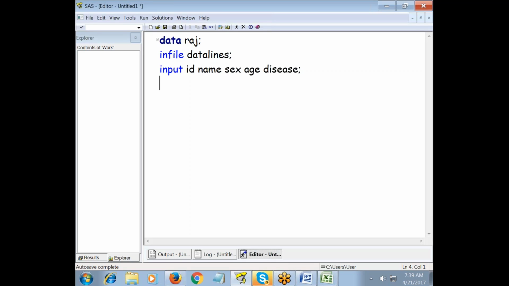What is the next important word? Three words: infile, input, data lines. So the next word is data lines. Whenever you are writing a data lines statement, it is an instruction to SAS.